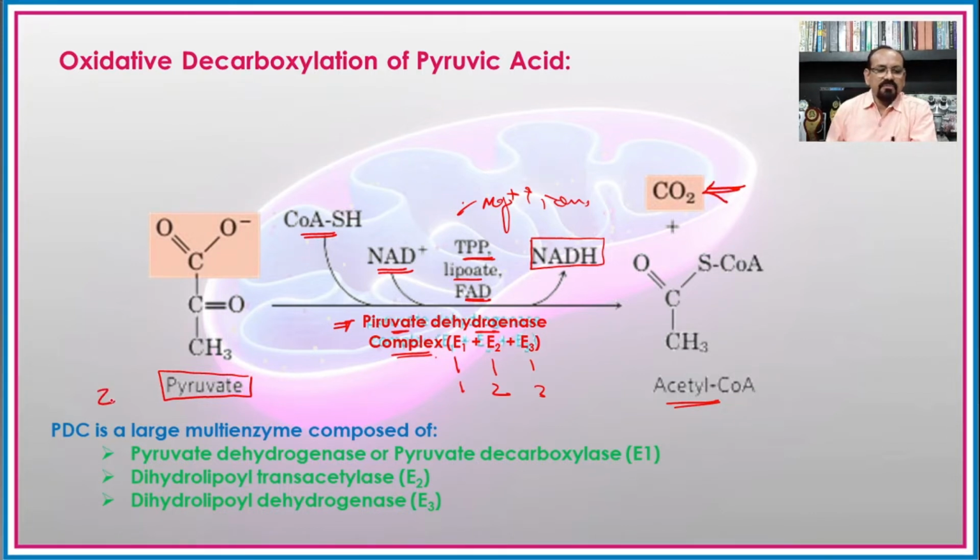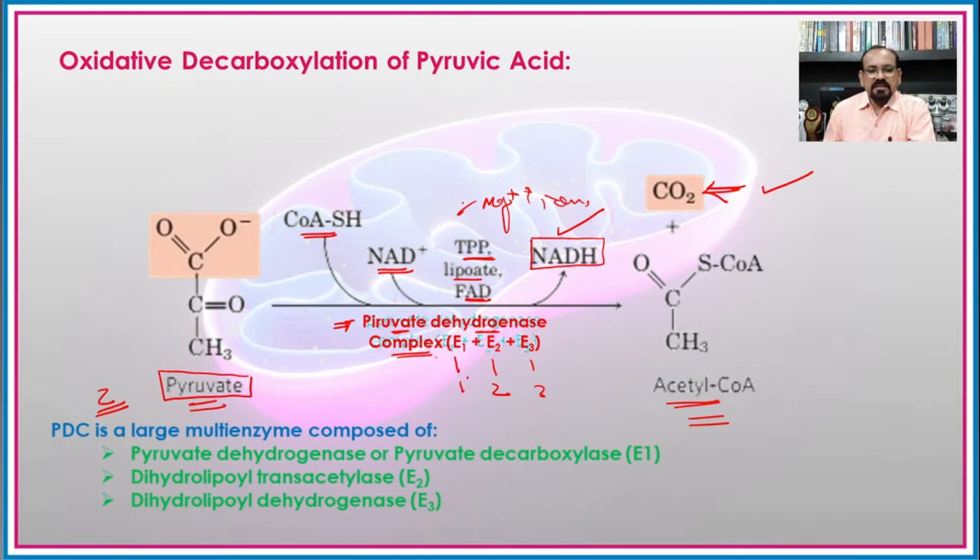Earlier we have seen we have the two molecules of the pyruvic acid which are formed from the one molecule of the glucose, and hence from two molecules of the pyruvate, there will be the formation of the two molecules of the acetyl coenzyme A. There will be release of the two molecules of the carbon dioxide, and at the same time there will be formation of the NADH2 in the form of two molecules.